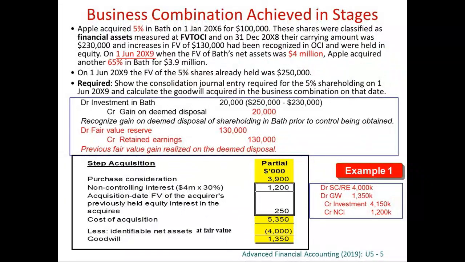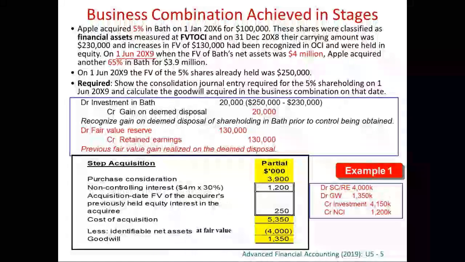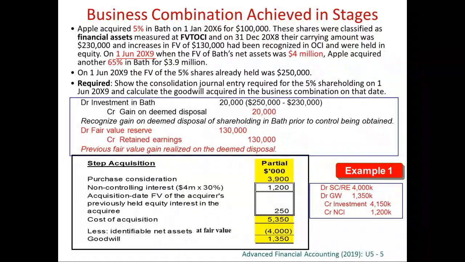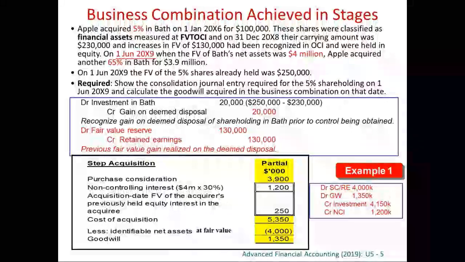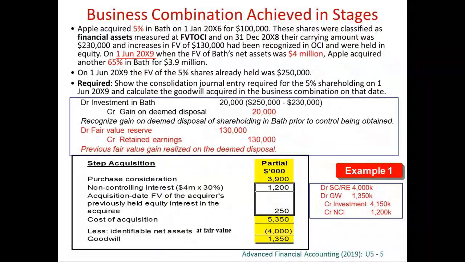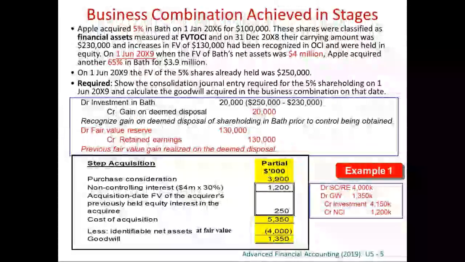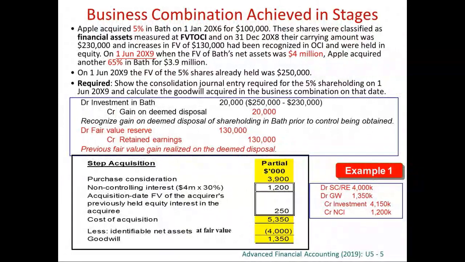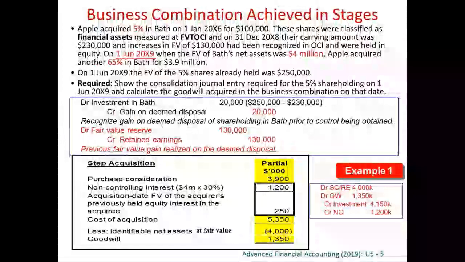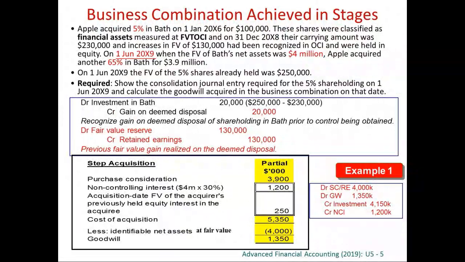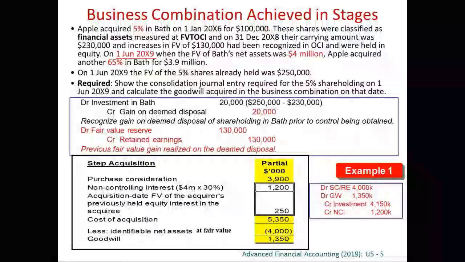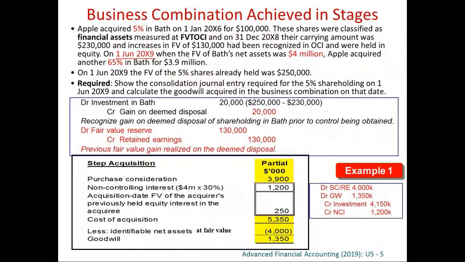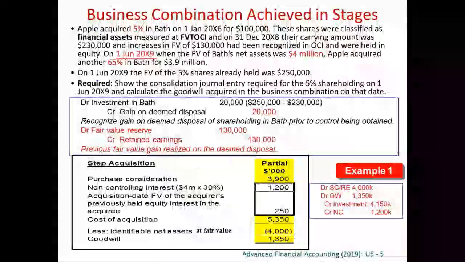So the three items are, first, the consideration. This is the consideration that we pay to acquire the 65%. We pay 3.9 million to acquire the 65%. So the first item is the 3.9 million, which is for the 65%.